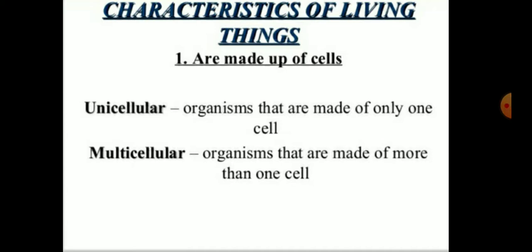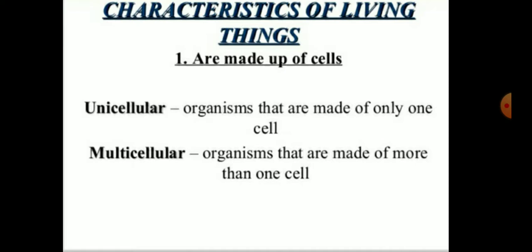So, children, today we are going to start a new topic, characteristics of living things. Children, we know that all living things are made up of cells, and the cell is the basic unit of life. Some organisms are unicellular and others are multicellular. The organisms that are made of only one cell are called unicellular.